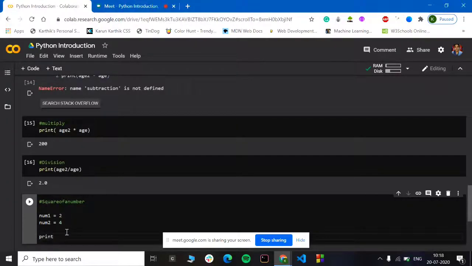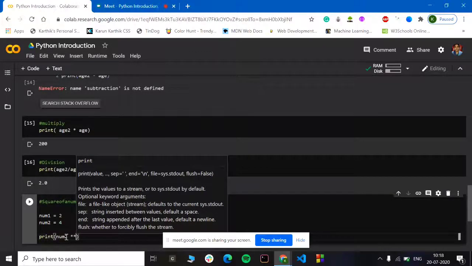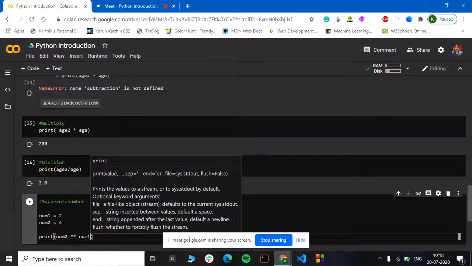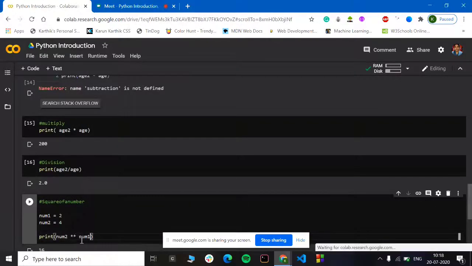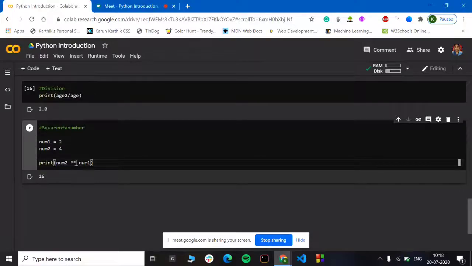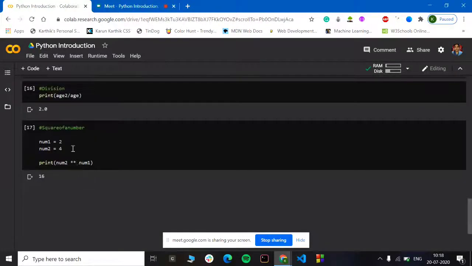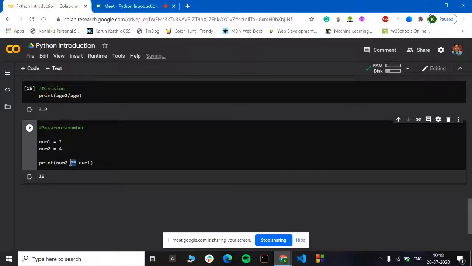I'll be doing num2 double star num1. You should notice the double star mark which I have kept here. If you put one star mark, it will be multiplying. But if you want to do the power of a number, you should give 2 stars.